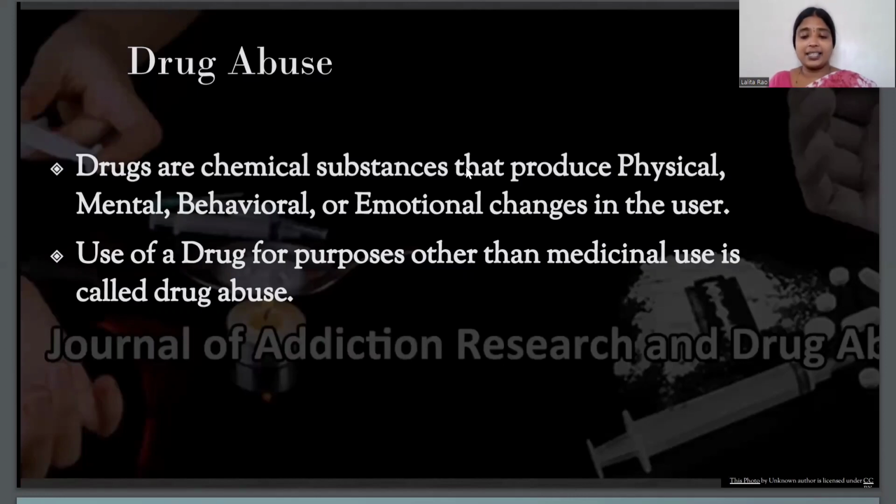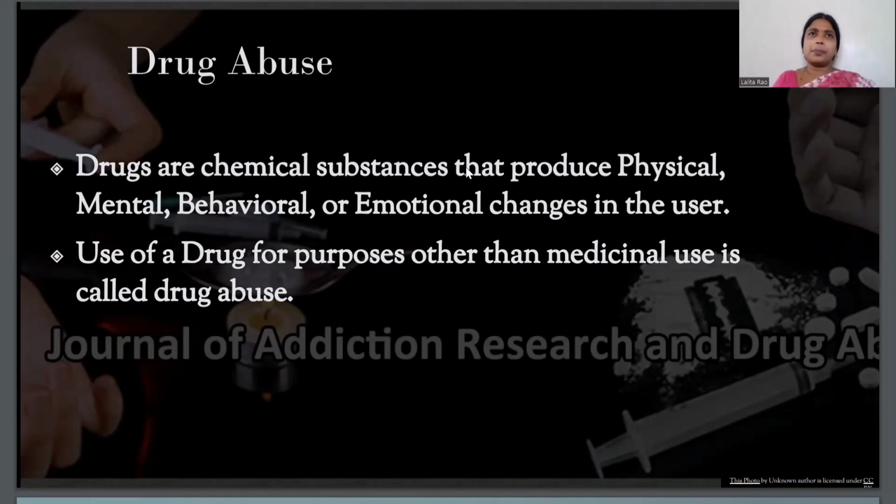Your body becomes addicted to it, and it makes it difficult for you to live without it. And if that person stops taking drugs, then it becomes difficult. So that is why you should say no to these types of drugs, and you should avoid them at any cost, even though your friends or anyone is forcing you.